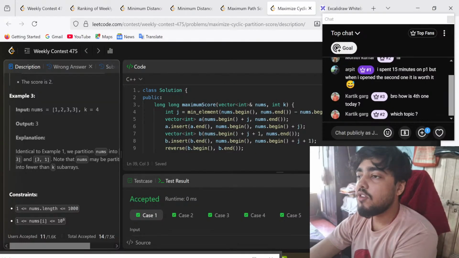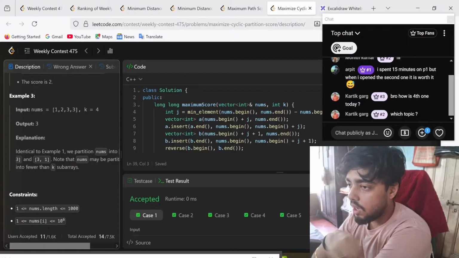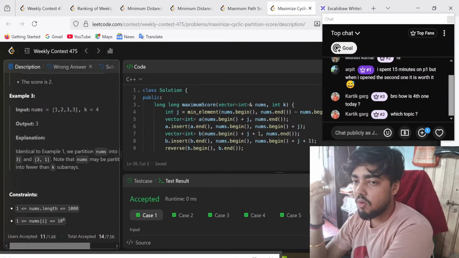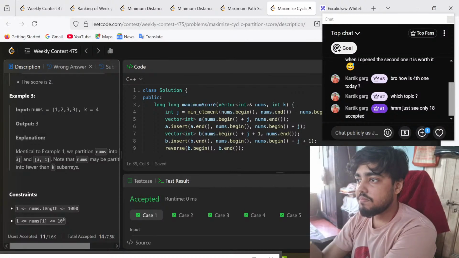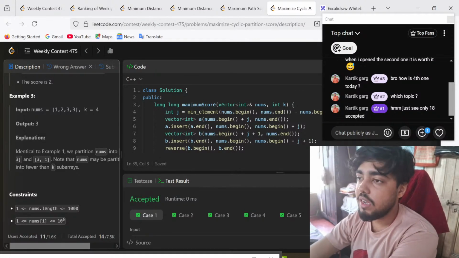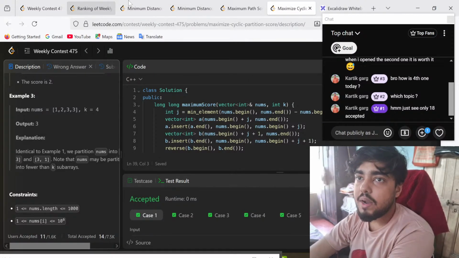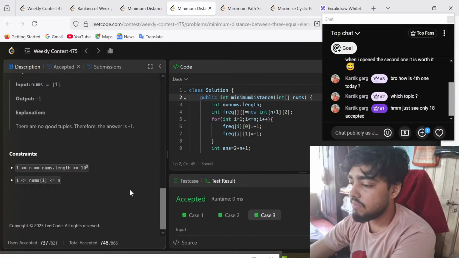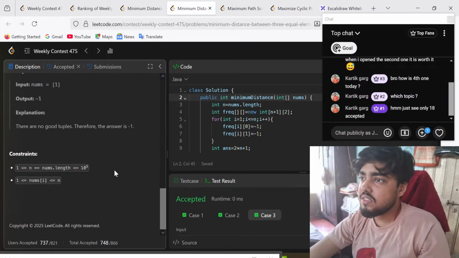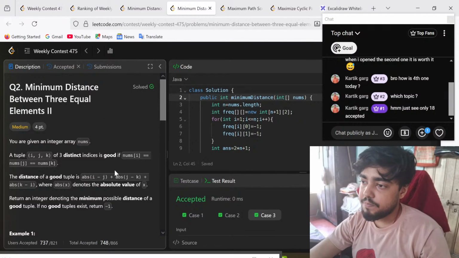If the circular part was not there, it would still be a hard question, but on the medium side. There are only 23 accepted, by the way. The rating must have been refreshed, so a lot of flags must have been done, but 23 is a very small number.